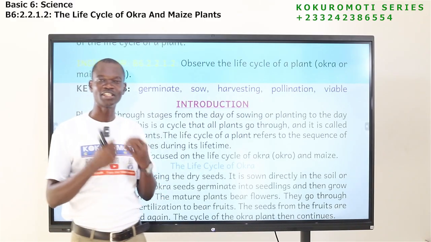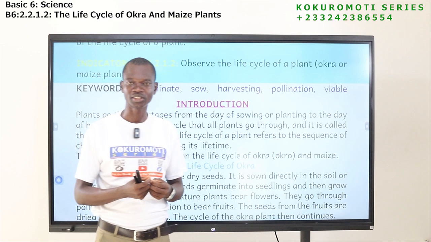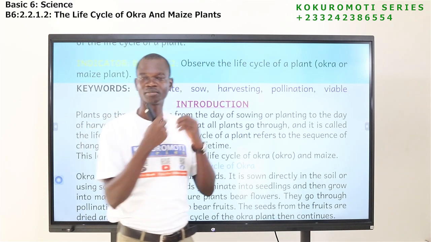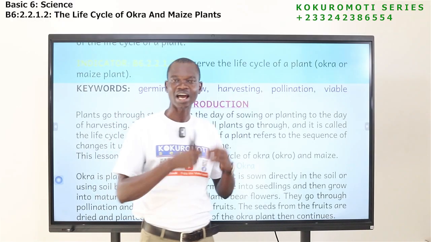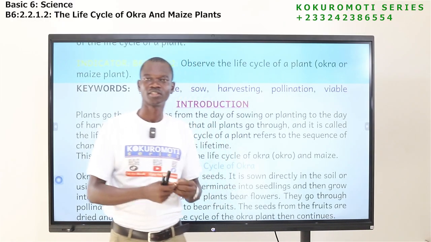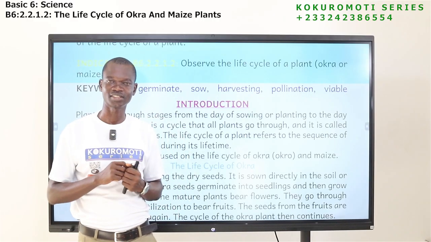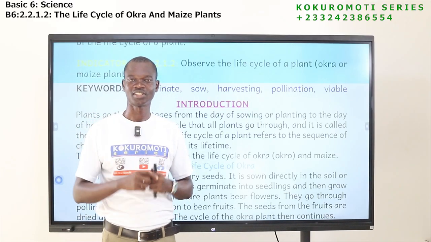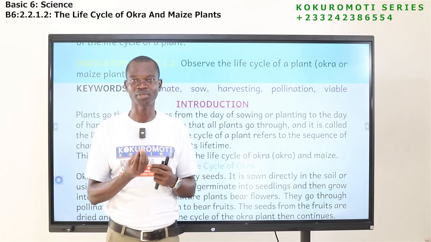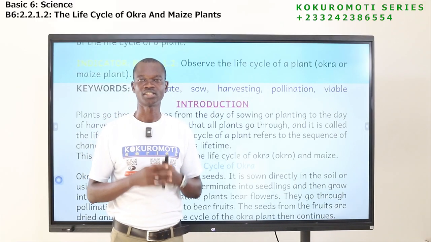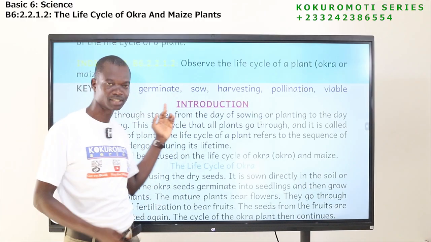If a seed germinates, it means that the seed has developed young plants, or young plants have developed from the seed. So if you sow a seed, you put the seed in the soil, after some time you will not find the seed again, but rather you see a young plant coming out from the seed. That is what we call germination or germinate.